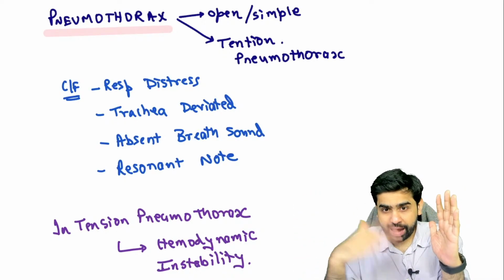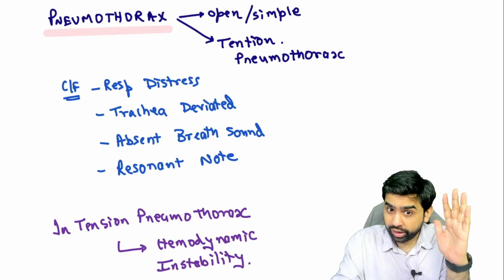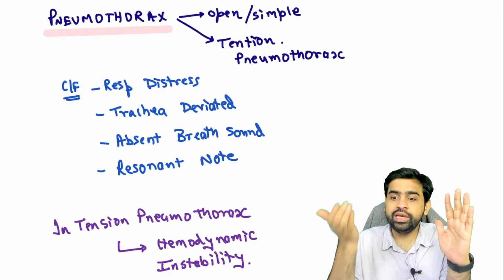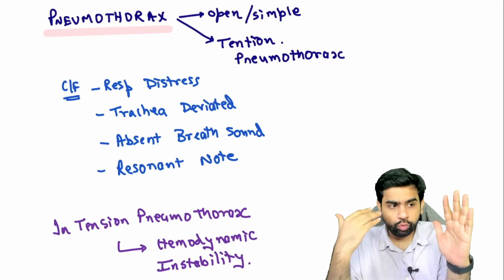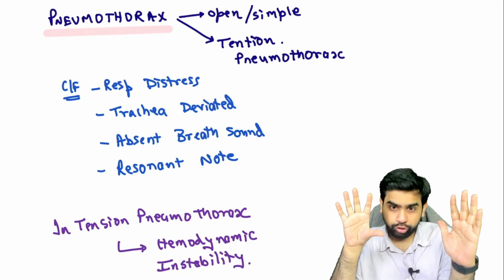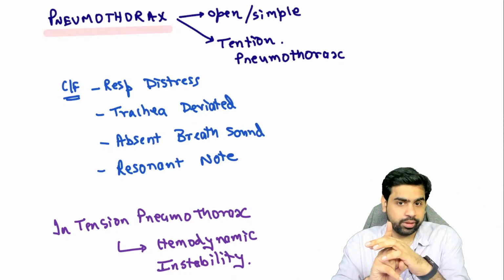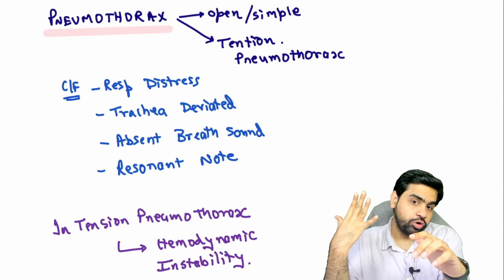But if there is a flap valve, the air will only be able to enter into the thoracic cavity. It will not be able to leave. So over a period of time, the pressure inside the thoracic cavity is going to rise, and that is going to create two things: one, hemodynamic instability, and the neck veins are going to get distended.